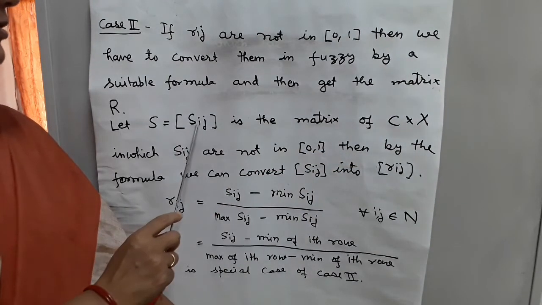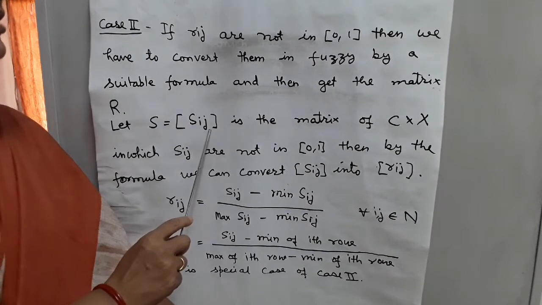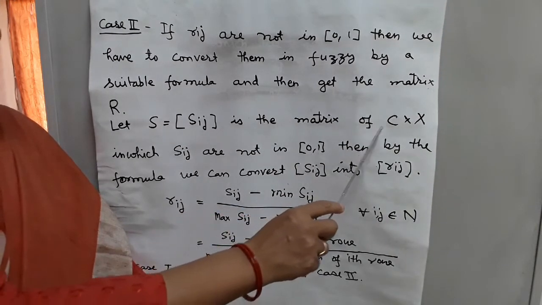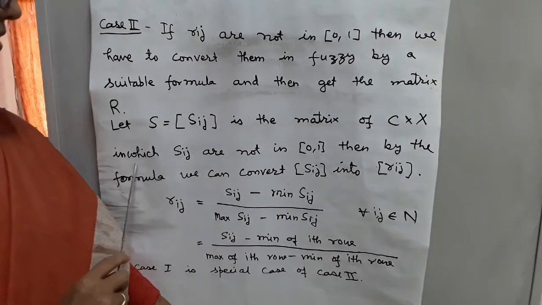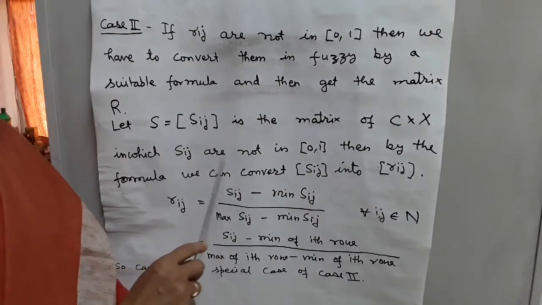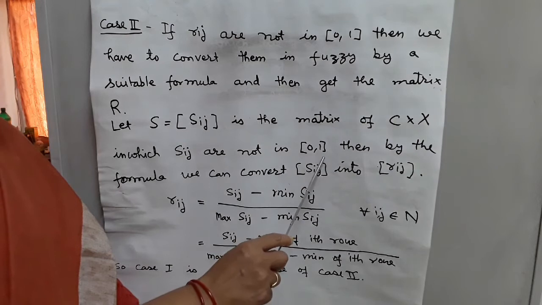Let S = [Sij] be the matrix on C cross X, in which Sij are not in [0, 1].